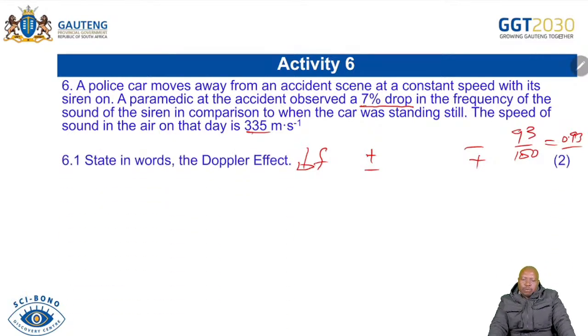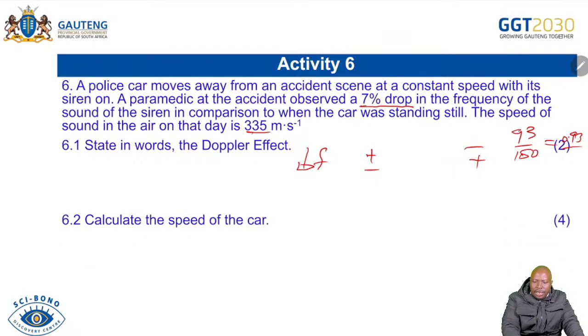Now, state in words the Doppler effect. Remember, you will always start by saying it is the change in frequency of the sound detected by the listener. It is detected by the listener. Why? Because the listener and the source have different velocities relative to the medium of sound propagation. So you are able to do that, and then you are able to collect your marks there.